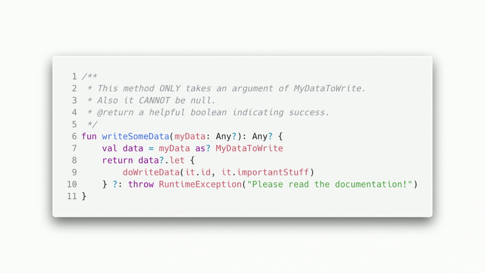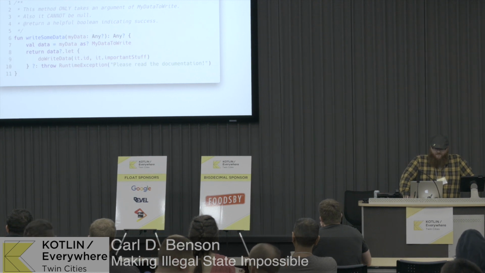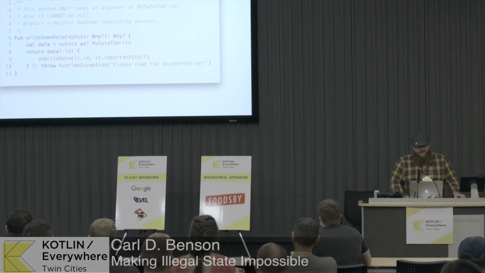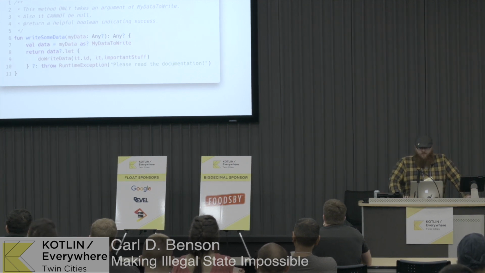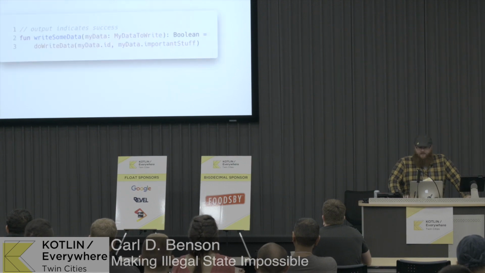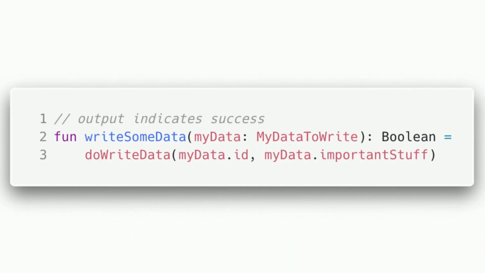Just takes anything, returns anything, and then is documented to oblivion so you know what to do with that stuff. In general, I would recommend against this. You got some cool nullability checks with that as cast, but you could probably do better by doing something more like this, and just defining your types going in and defining your types going out. You still have to document what that Boolean means, of course, but you get certainty that anybody calling your function is going to receive what they expect.